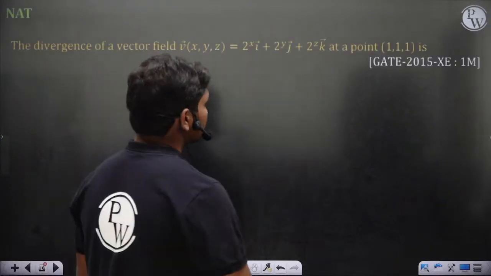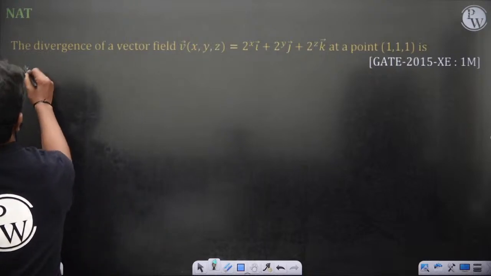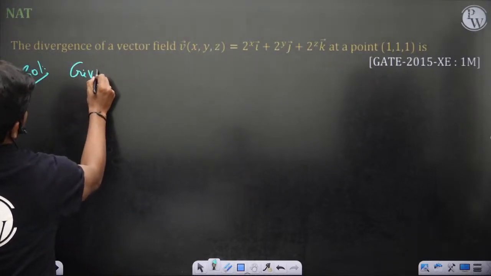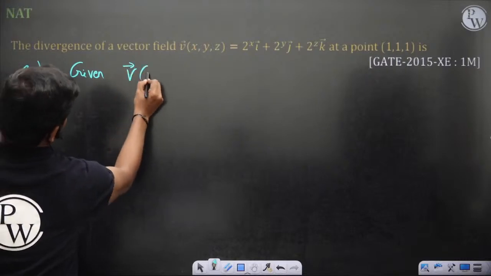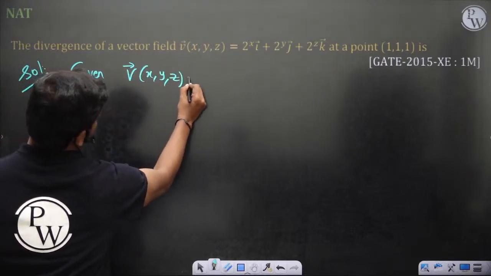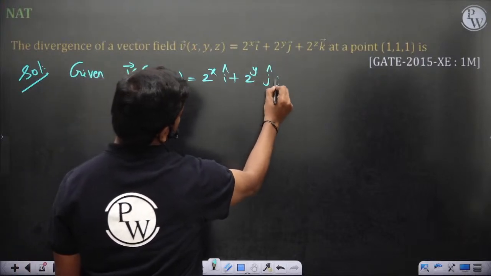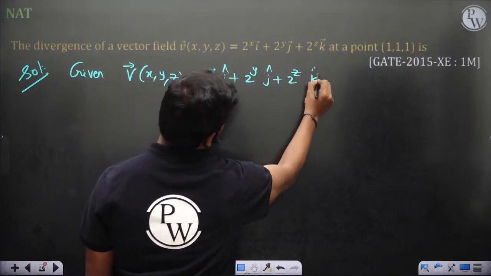So let's solve this question. GATE 2015 XE again. The divergence of a vector field. Very simple question. So come on, do this. V bar of x, y, z is equal to 2^x i cap, 2^y j cap, 2^z k cap.